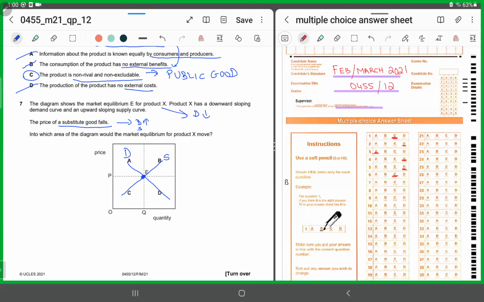Should it move outwards or inwards? It should be moving inwards. Inwards towards what? Left or right? Towards the left. So if it moves towards the left, it's going to be here.